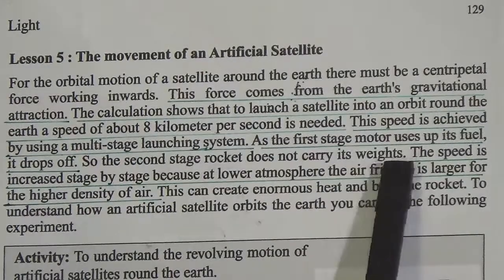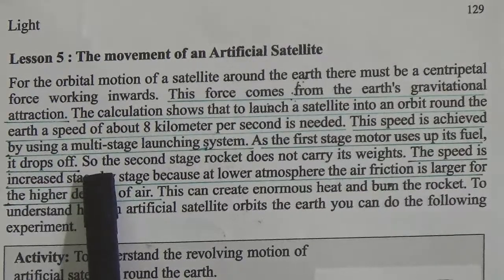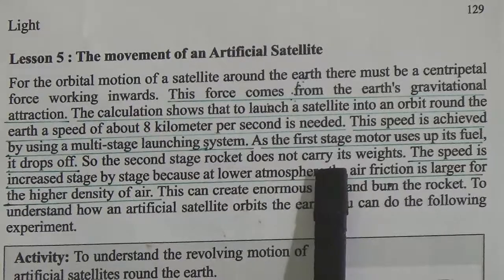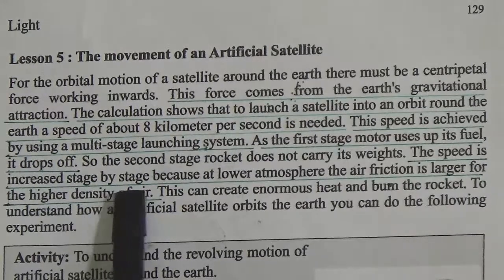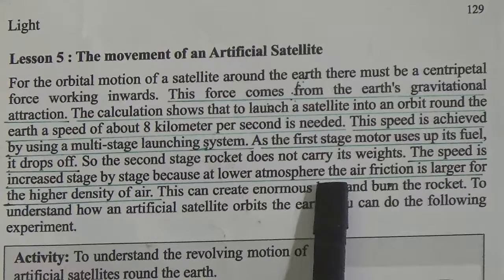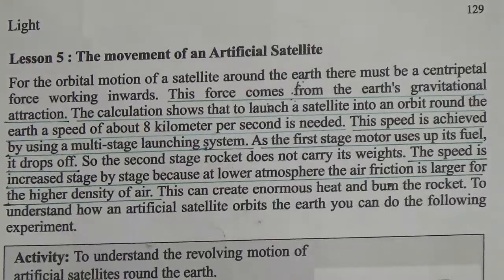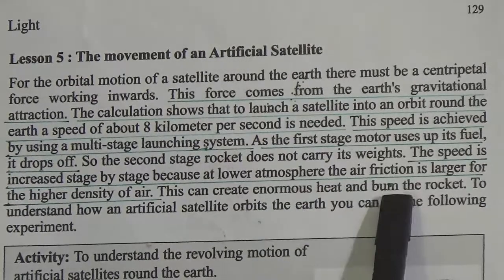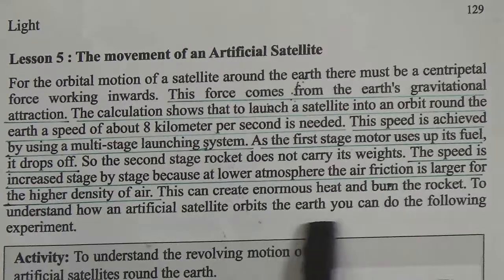As the first stage uses up its fuel, it drops off. So the second stage rocket does not carry its weight. The speed is increased stage by stage because in the lower atmosphere, the air friction is larger due to the higher density of air. This can create enormous heat and burn the rocket. To understand how an artificial satellite orbits the Earth, you can do the following experiment. Students, you can do this experiment by yourself at home.